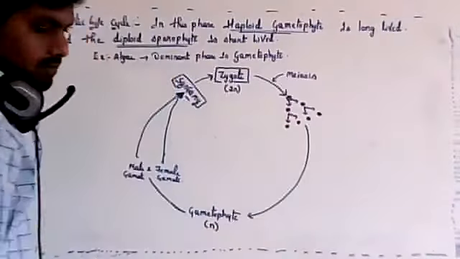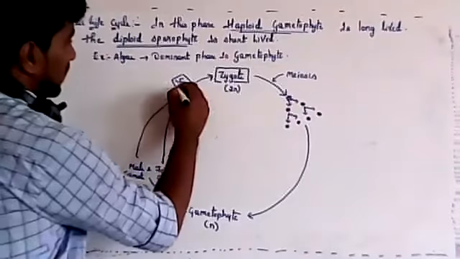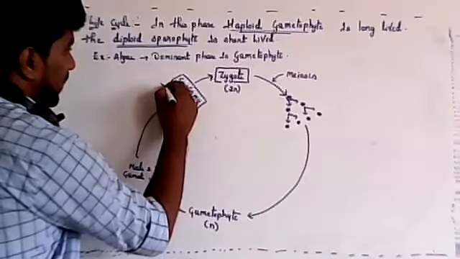So this is called the haploid haplontic stage.